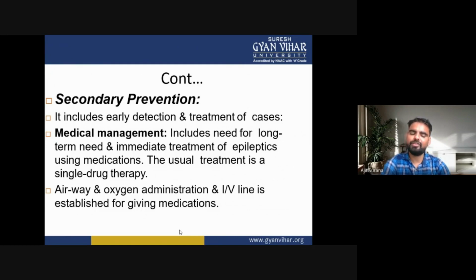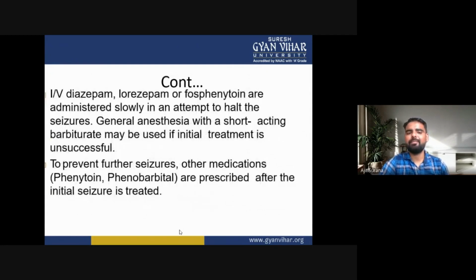An IV line is stabilized for giving medications. Now IV diazepam, lorazepam, or phosphenytoin are administered slowly in an attempt to halt the seizures. Generalized anesthesia with short-acting barbiturates may be used if the initial treatment is unsuccessful.